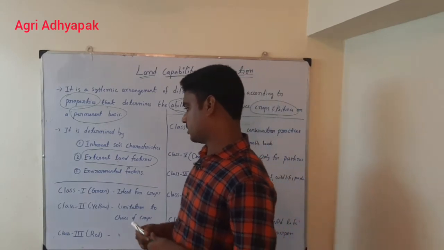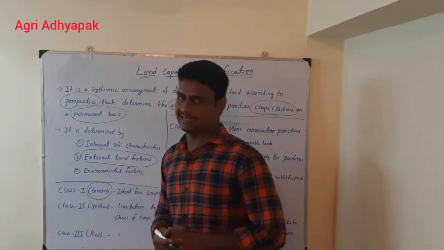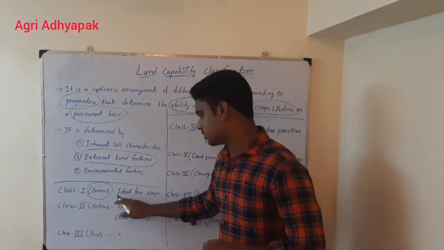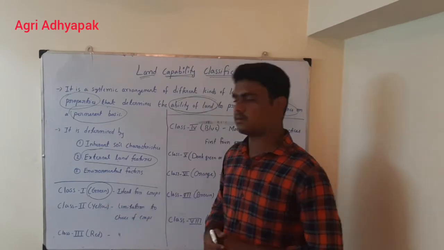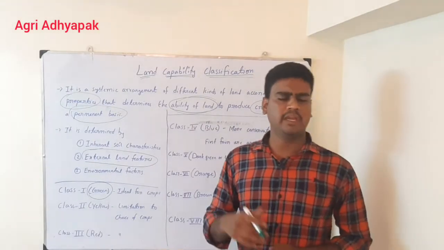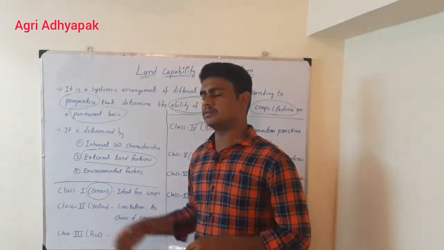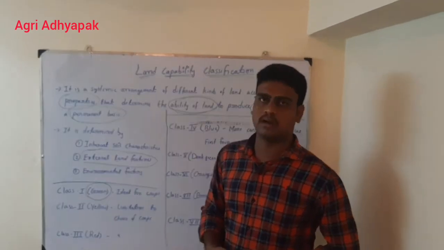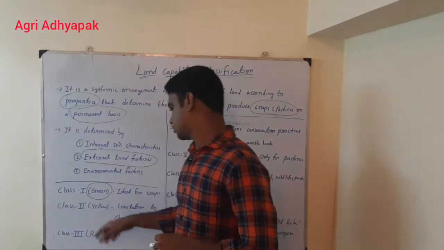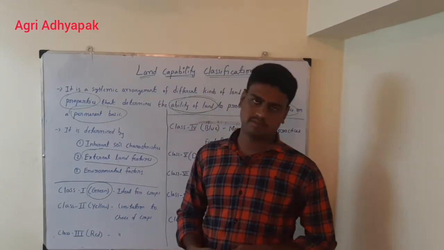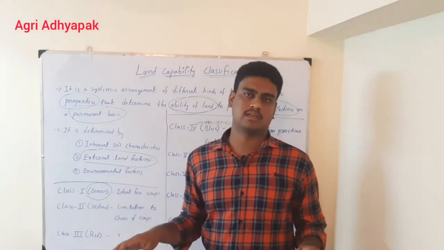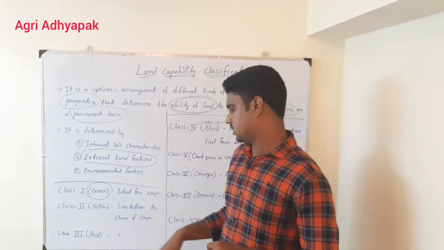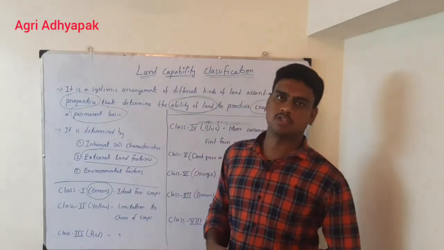Class 1 is given the color green. Class 1 land color is green in the map. This class 1 land is ideal for all types of agricultural crops. Any type of agricultural crop you can raise in class 1 soil. Then the class 2 soil is mentioned with the color yellow. In class 2 soil we can raise agricultural crops, but we cannot raise all crops. A few crops can be excluded because of the nutrient status or other factors. That's why it has a little limitation on the choice of crops.